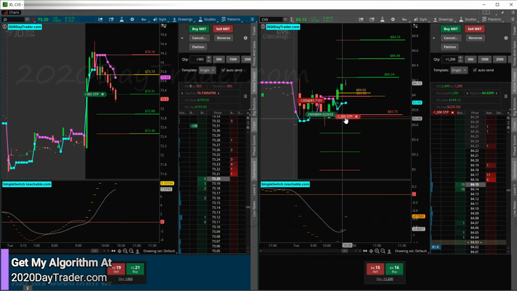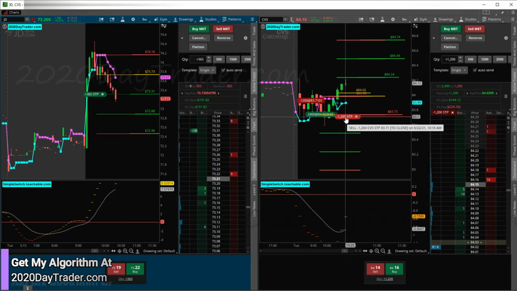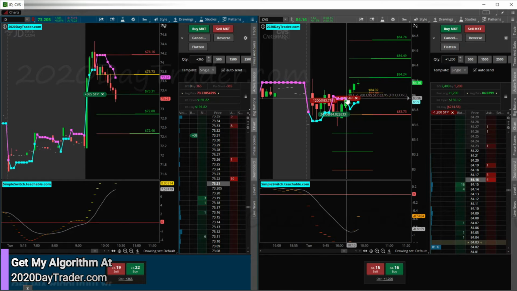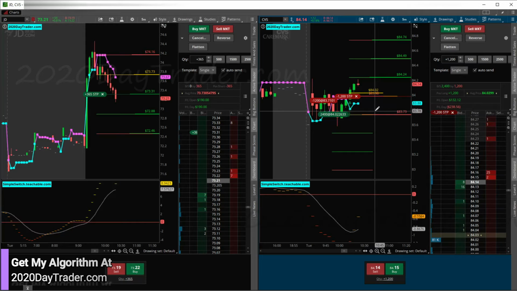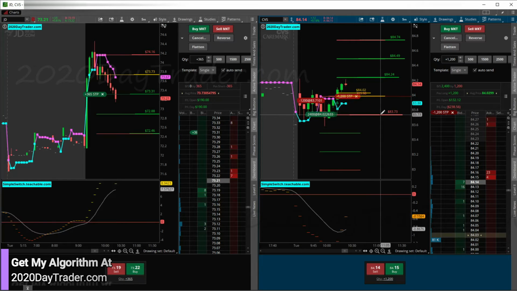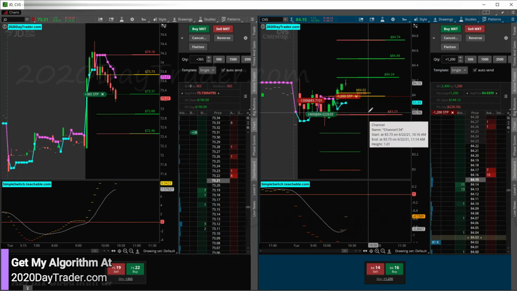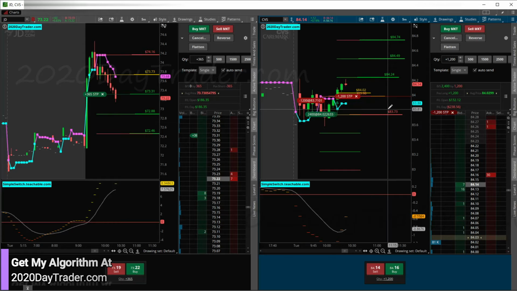So what I am going to do with CVS, since we are at high of day, I could get out of this trade right now and recover a nice $144. But for now, I'm going to go ahead and at least move my stop back up. So reduce the loss on this speed bump if it becomes a loser. Just in case. I don't want to have a double loss here if this rolls over and crashes. But yeah, tempted just to bounce out here.